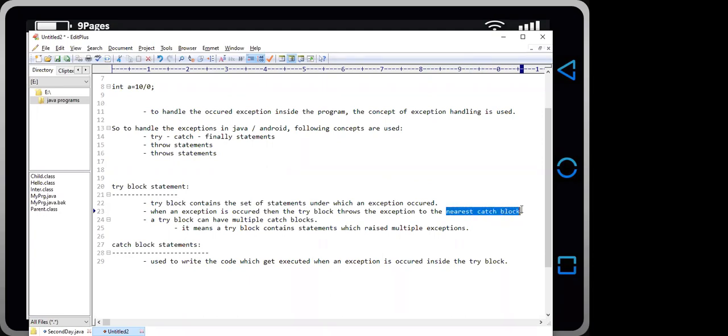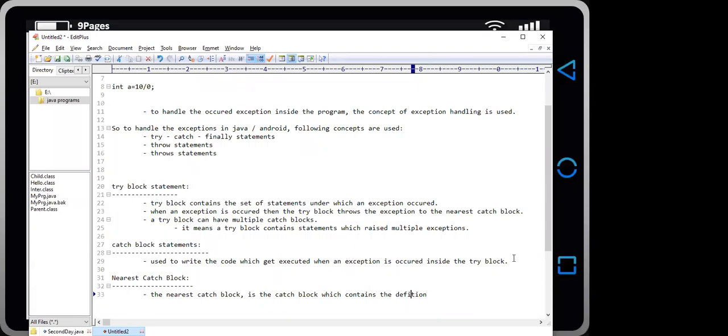I have used a term nearest catch block. And what is it? If we are talking about the nearest catch block, then the nearest catch block is the catch block which contains the definition of the exception thrown by the try block.